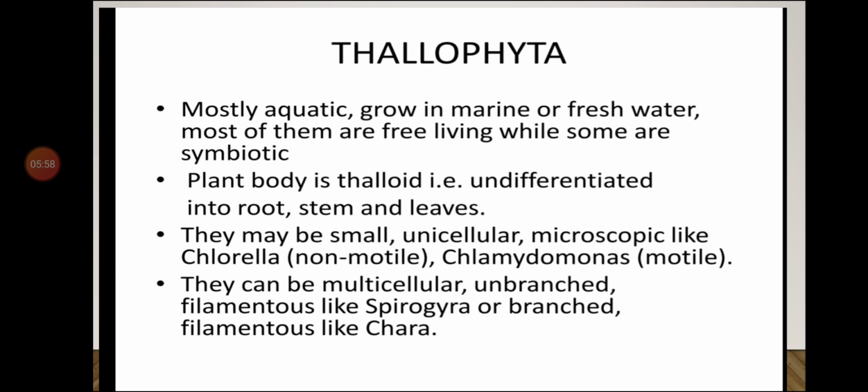They can be multicellular, unbranched, filamentous like Spirogyra, or branched, filamentous like Chara. That means they are multicellular, having more than one cell. Unbranched means they don't have any branches. Filamentous means a thread-like structure, like Spirogyra, or branched filamentous like Chara.